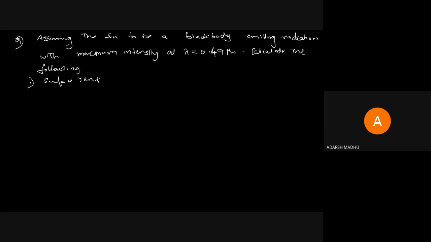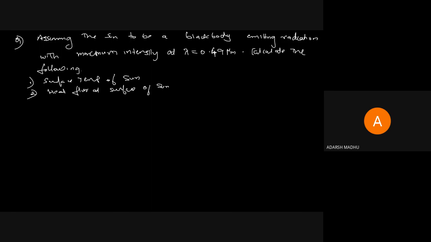Surface temperature of sun or black body. And the second question is the heat flux at the surface of sun. The E value is what is being asked, E of black body or E of sun. The question is asking the rate of energy, rate of emissive energy, rate of energy distribution or heat flux. All mean that the value to be found is EB or E value, the emissive power.